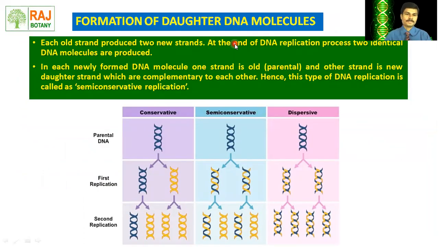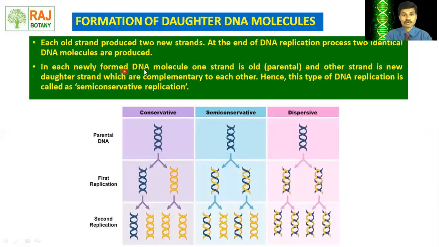After termination, two daughter molecules are formed. Each old strand produces a new strand, giving two daughter DNA molecules. At the end of the DNA replication process, two identical DNA molecules are produced. Here we can see the two identical DNA molecules.